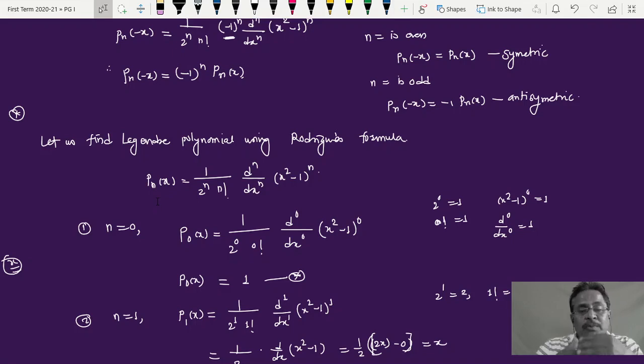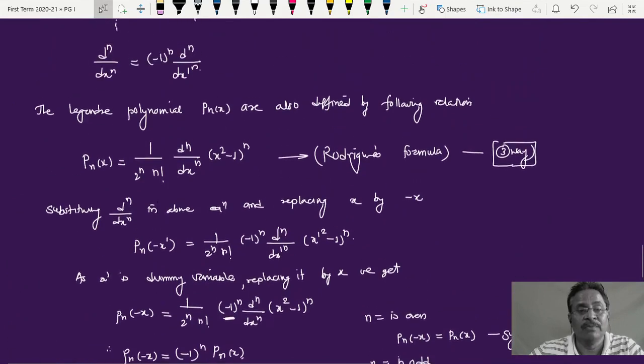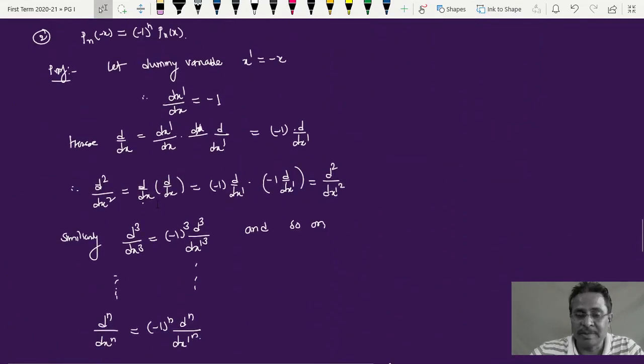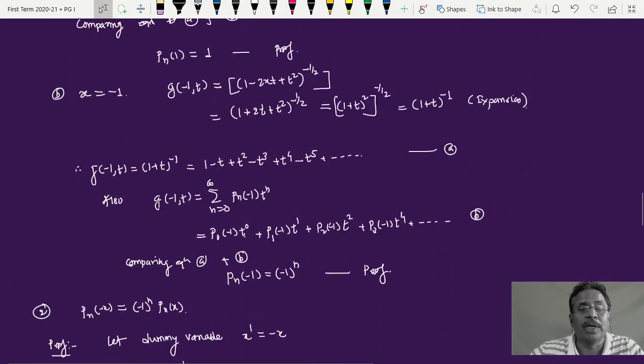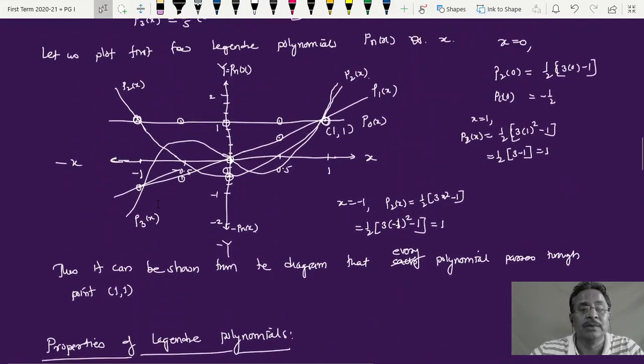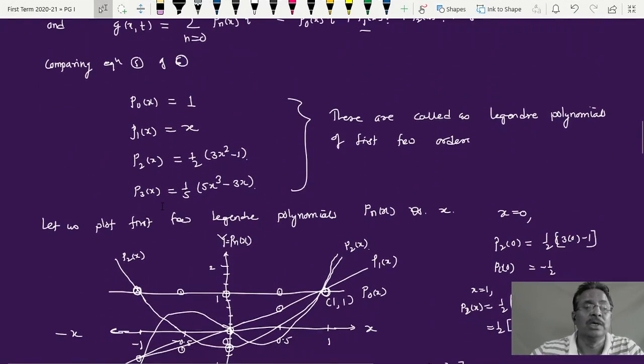So all Legendre polynomials can be obtained by using this Rodrigues formula method, and the same polynomials we obtained from earlier discussions, which we have plotted there. So P0 of x is equal to 1, P1 of x is equal to x, P2 of x is equal to 1/2 into 3x square minus 1, and P3 of x is equal to 1/2 times 5x cube minus 3x.